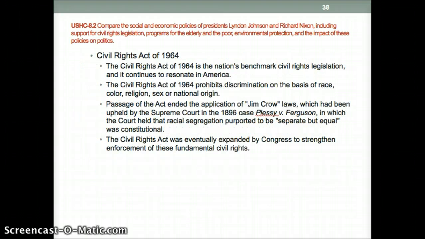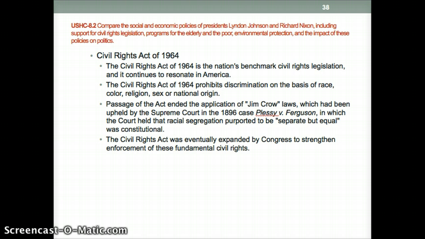The Civil Rights Act, we talked about a little bit in the previous unit, but here I want to really lay out exactly what it did. The Civil Rights Act of 1964 is the benchmark civil rights legislation, and it continues to be important in the United States. It prohibits discrimination on the basis of race, color, religion, sex, or national origin. Passage of the Act ended the application of Jim Crow laws, which had been upheld by the Supreme Court in Plessy v. Ferguson. The Civil Rights Act was eventually expanded by Congress to strengthen enforcement of these fundamental civil rights.